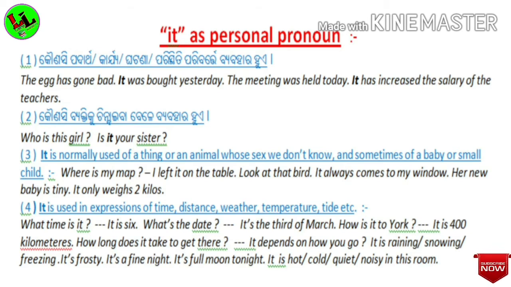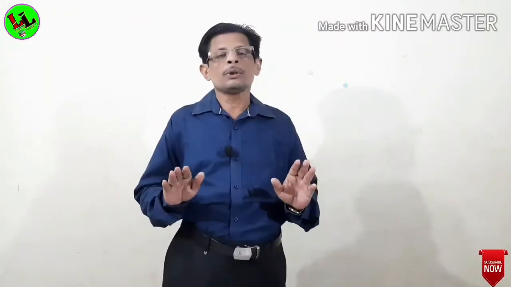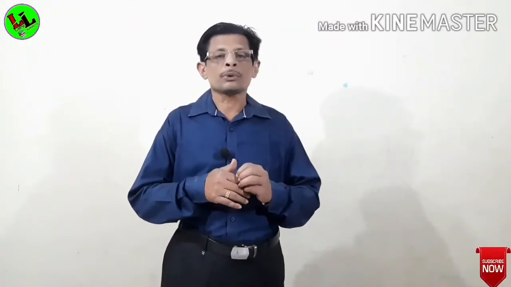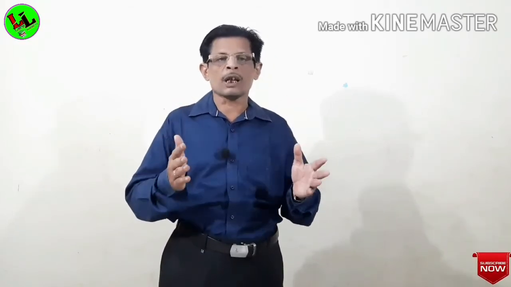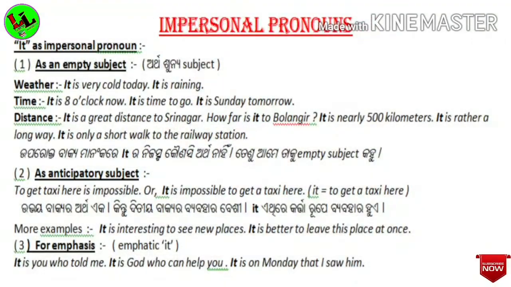It is raining or snowing or freezing. It is frosty. It is a fine night. It is full moon tonight. It is hot, cold, quiet, noisy in this room. Now, this is all about your personal pronouns. Now, I will proceed to impersonal pronoun. What is impersonal pronoun? We will see. First, we will see it as impersonal pronoun.